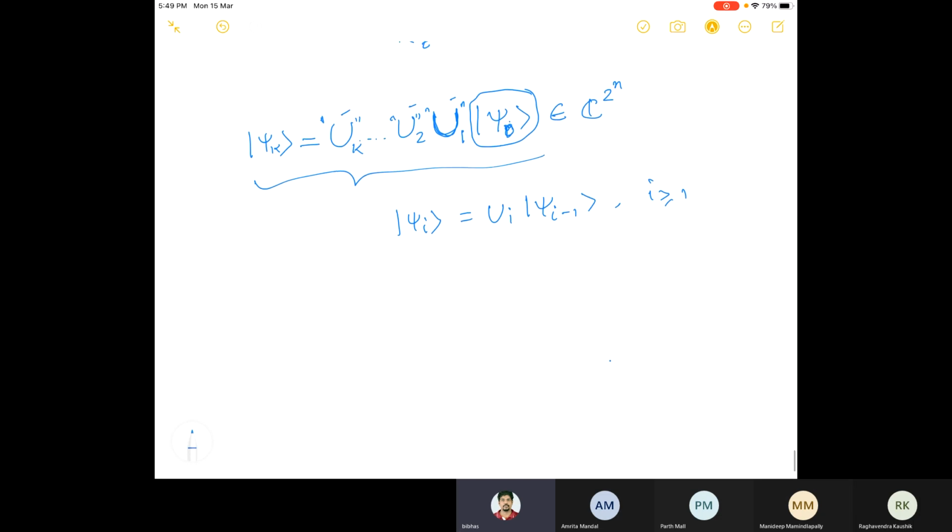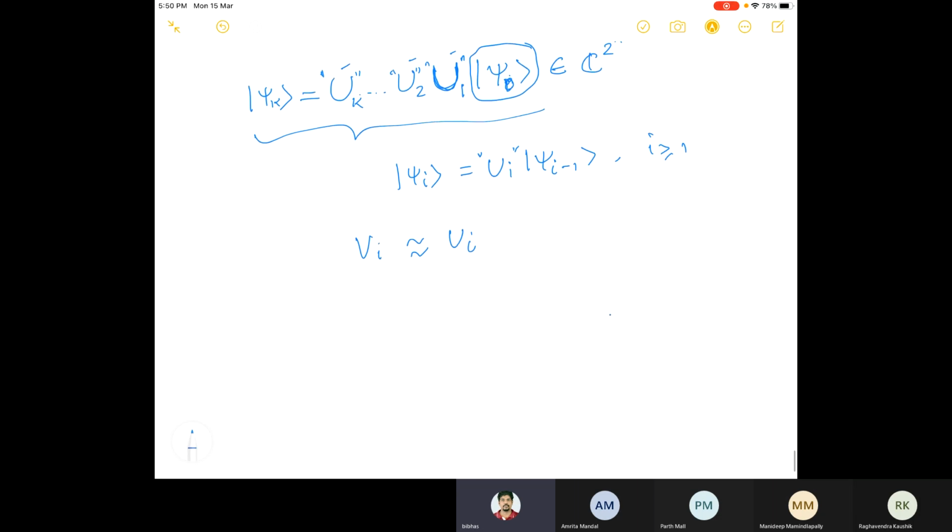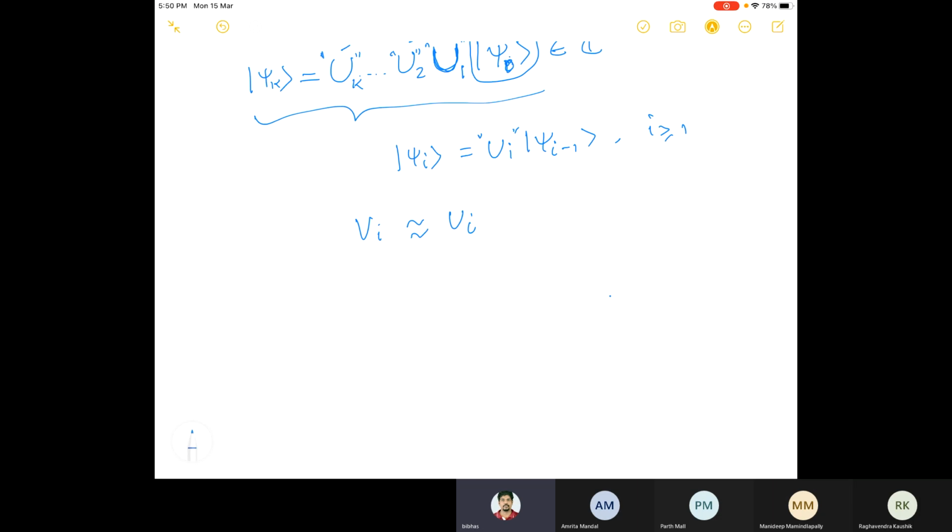Now if U_i, the ith unitary operator, is not exact, if it is not perfect, then maybe we'll have some V_i which is approximating U_i. So V_i is not exactly U_i, but it is close to U_i in some sense. We'll talk about in which sense.